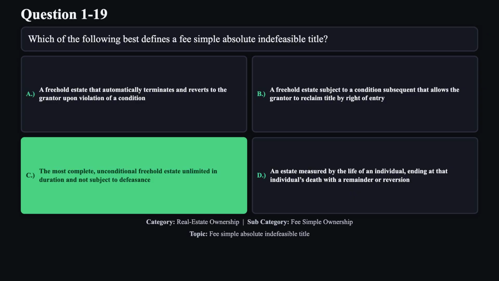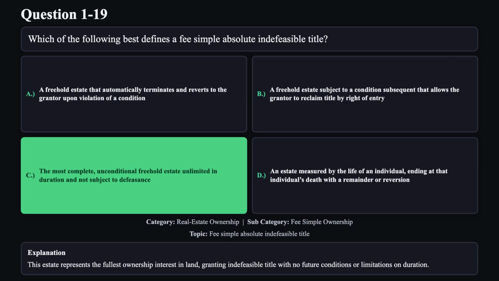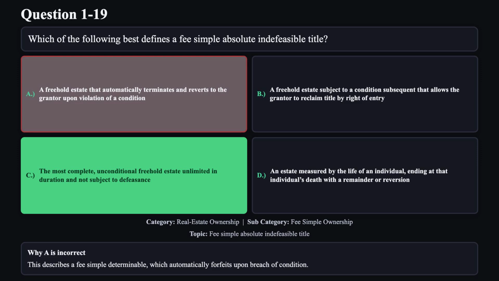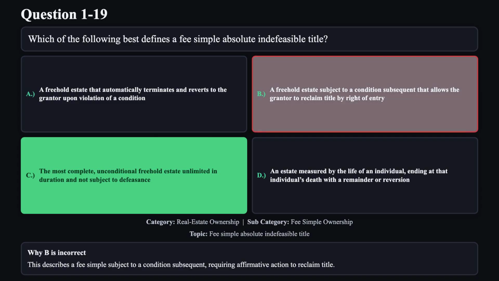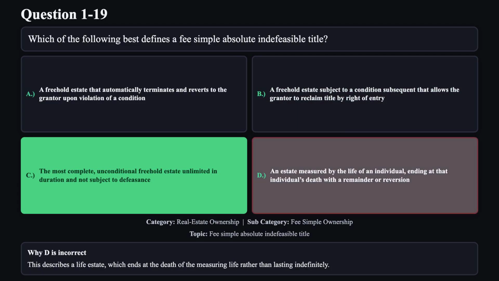The correct answer is C. This estate represents the fullest ownership interest in the land, granting indefeasible title with no future conditions or limitations on duration. Reason A is not correct. This describes a fee simple determinable, which automatically forfeits upon breach of condition. Reason B is not correct. This describes a fee simple subject to a condition subsequent, requiring affirmative action to reclaim title. Reason D is not correct. This describes a life estate, which ends at the death of the measuring life rather than lasting indefinitely.